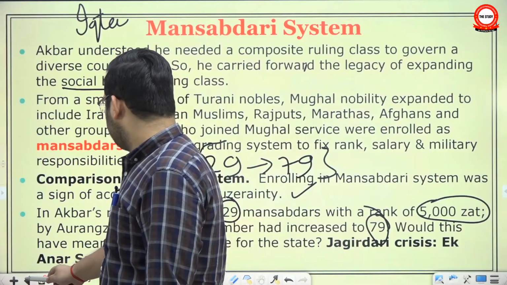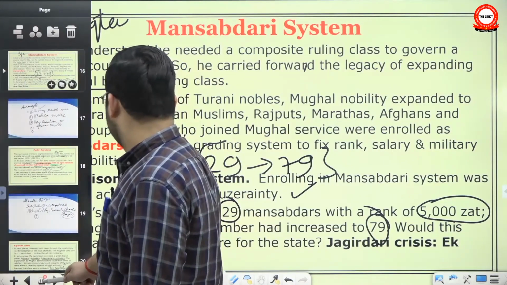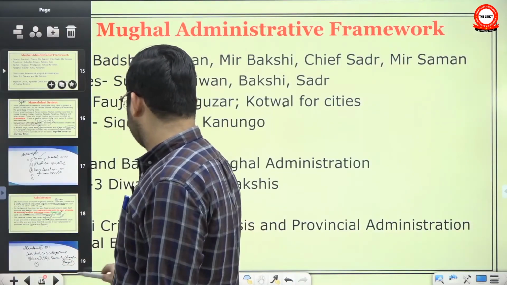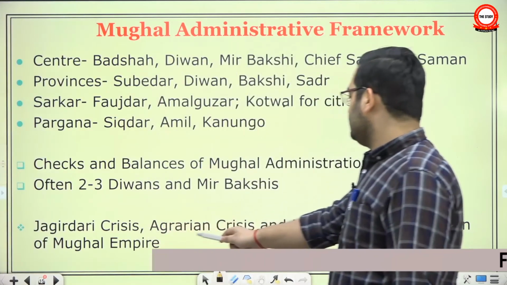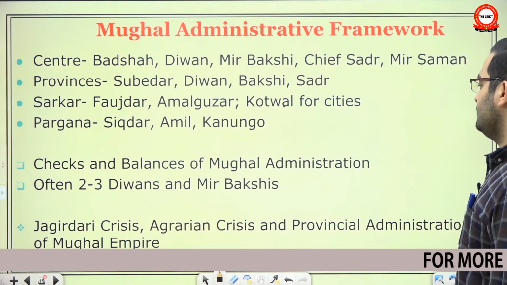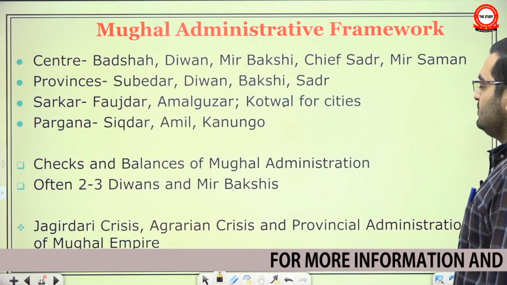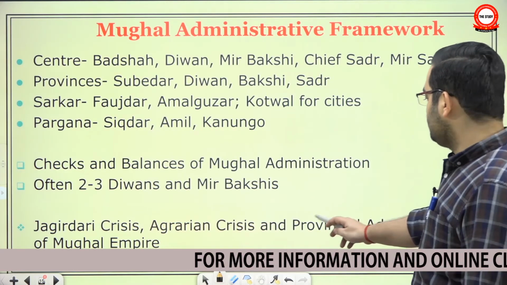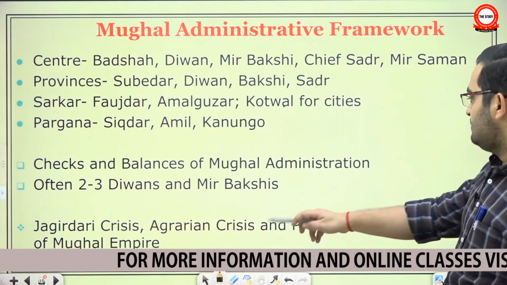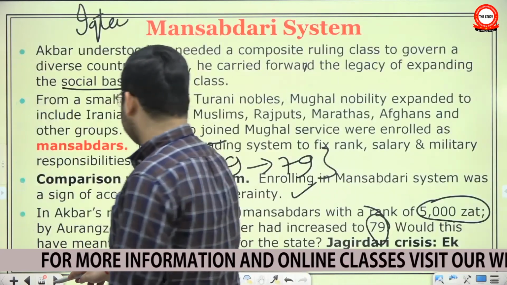Here we had talked about Jagirdari crisis, agrarian crisis, and provincial administration of the Mughal Empire. So these things have a relationship with the provincial administration of the Mughal Empire. How they are related to provincial administration, we will see soon.